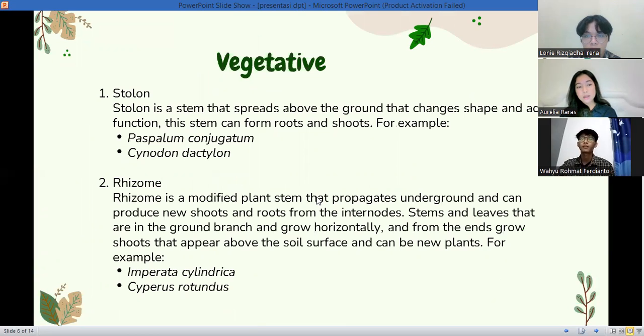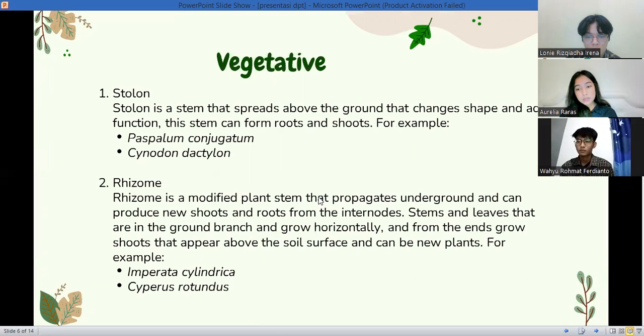First, stolon. A stolon is a stem that spreads above the ground and changes shape and function. This stem can form roots and shoots, for example Paspalum conjugatum and Cynodon dactylon. Second, rhizome. A rhizome is a plant stem that propagates underground and can produce new shoots and roots from the internodes.